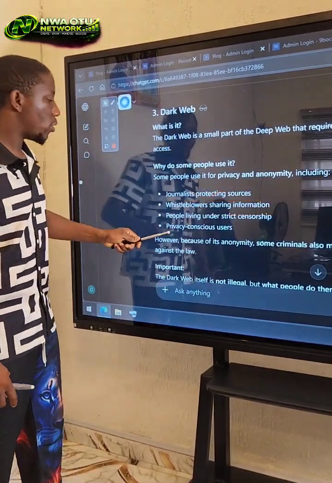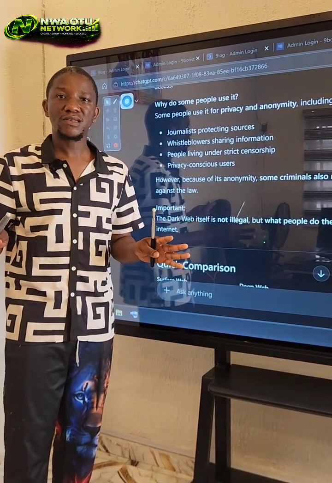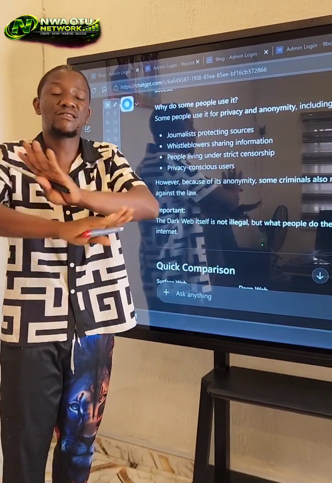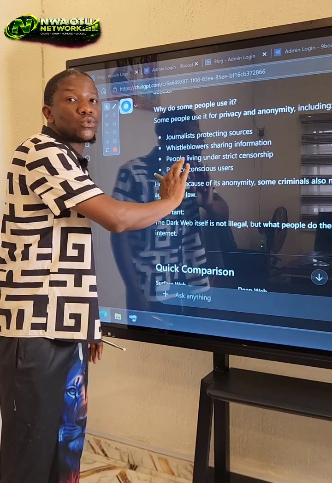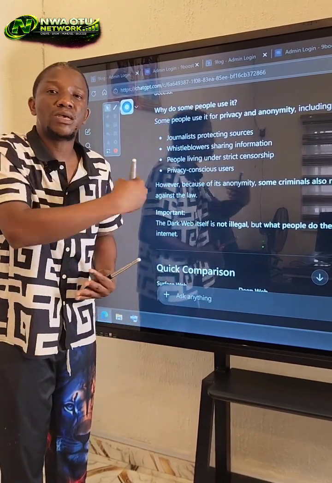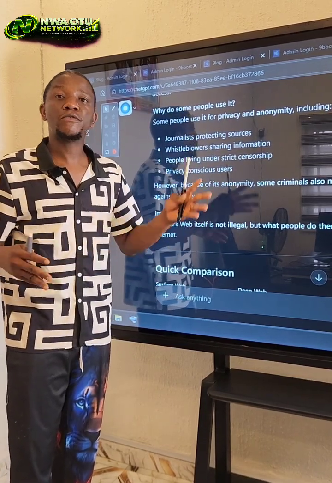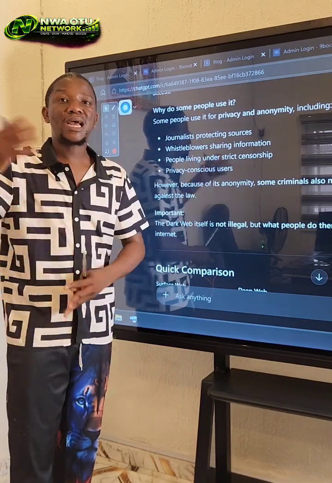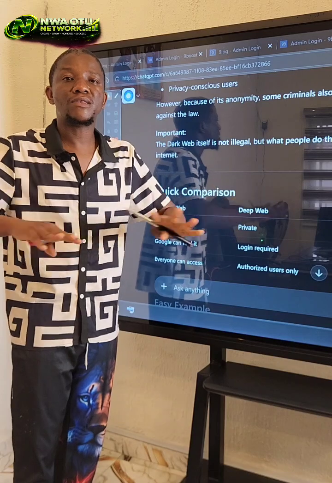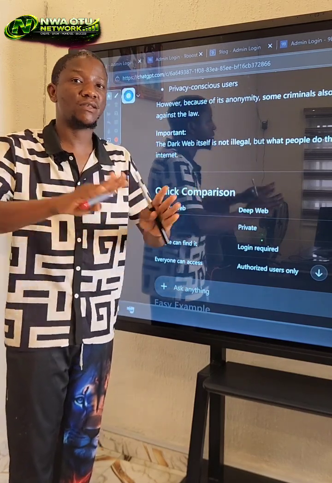So the dark web can cover your privacy. Do you understand? Whatever you are doing on the dark web, just know that your privacy is 100% secured once you activate the necessary software that you're supposed to make use of. There are a lot of people using this dark web, even presidents and governments, all their major information goes on the dark web. So that means the dark web is anonymous. This is the final point. The dark web is anonymous.